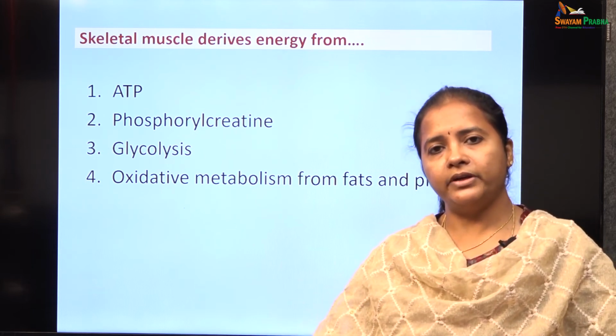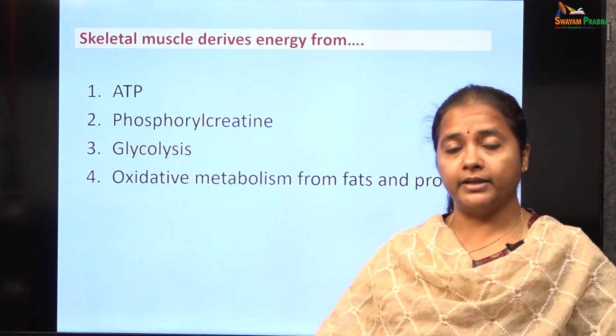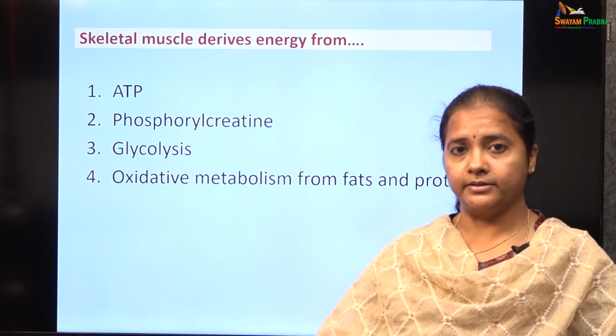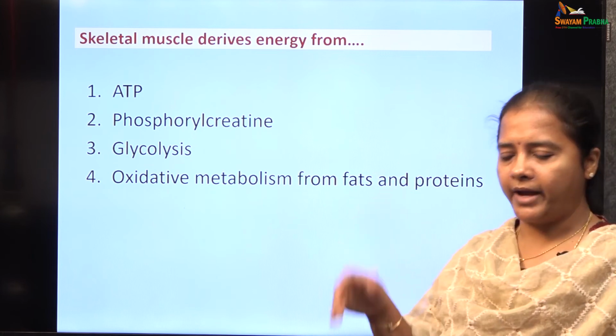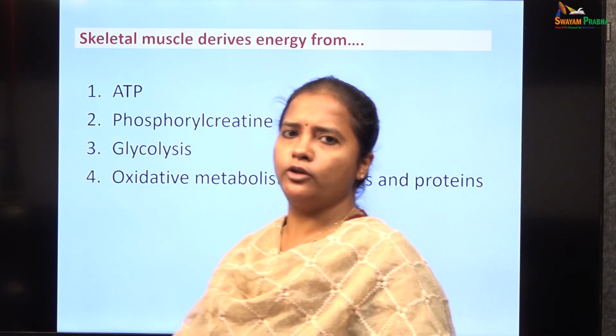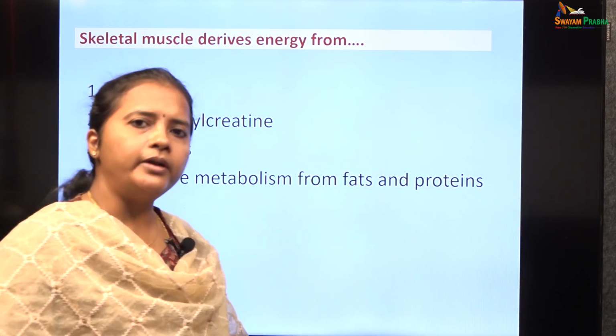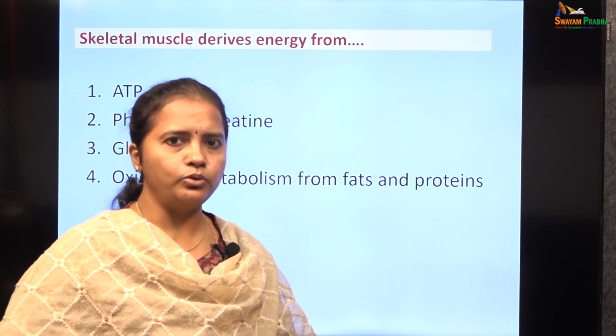Both aerobic glycolysis and anaerobic glycolysis can happen. Anaerobic glycolysis is the one which can generate up to 5 times the ATP that is generated by aerobic glycolysis. And also oxidative metabolism from fats and proteins can lead to enormous generation of ATP for any long term sustained contraction to happen.